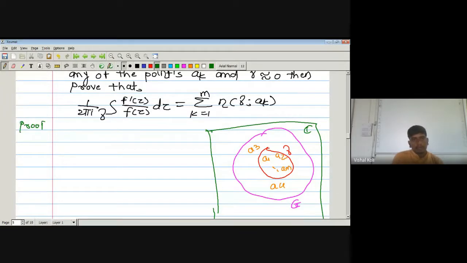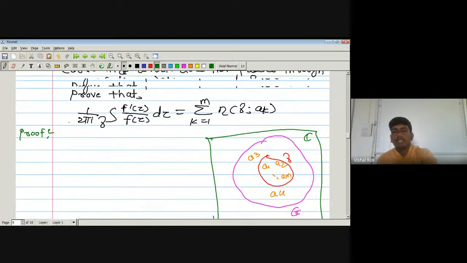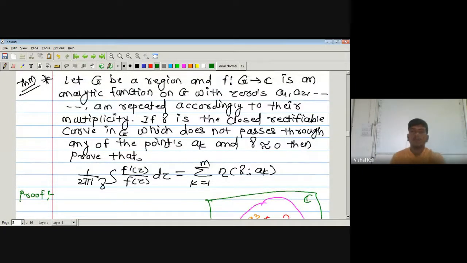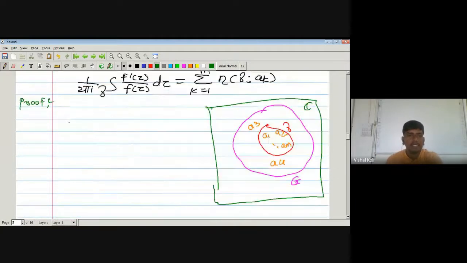Proof. First, just write whatever we are given. That is, G is a region, and f from G to C is analytic.